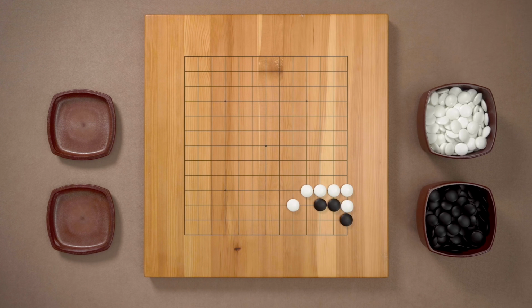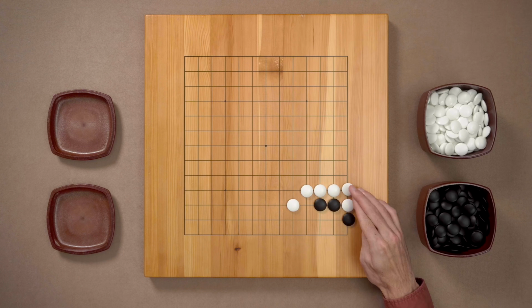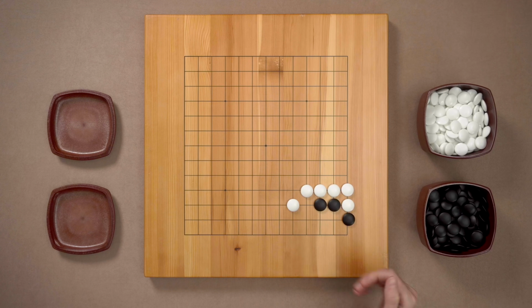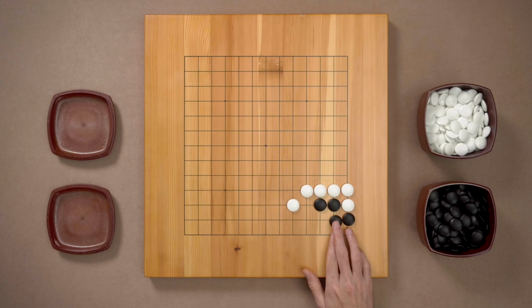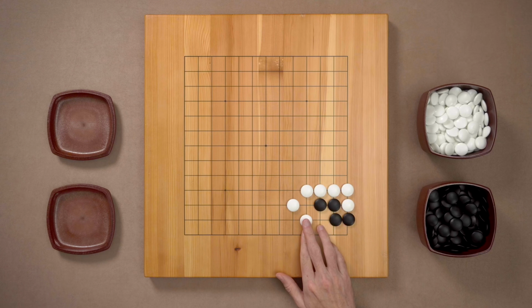We've seen this position before, haven't we? It looks like something from the endgame. So White played here, Black responded, and White connected. And we said before that Black needs to connect as well. For example, like this. But unfortunately, in this case, Black doesn't seem to have two eyes here. After White plays like this, Black can only make one eye in the corner. Black would die. So Black has a better move here.